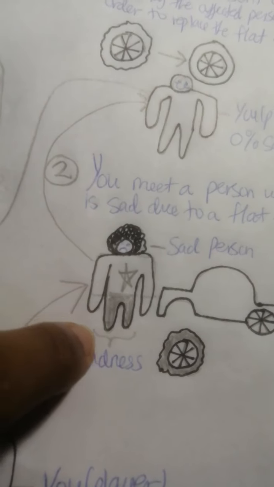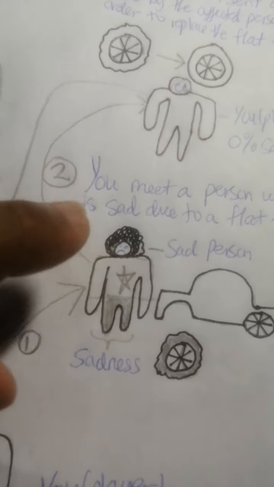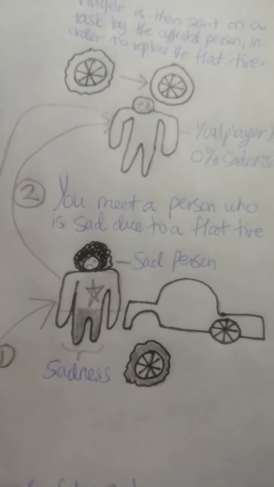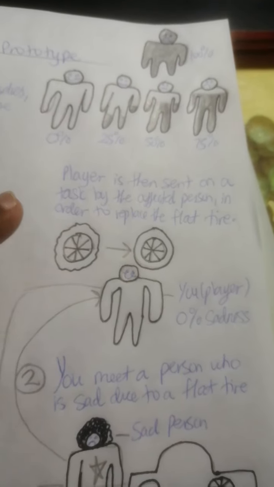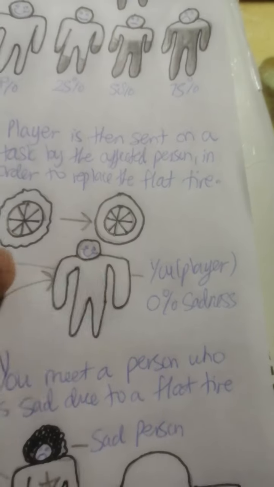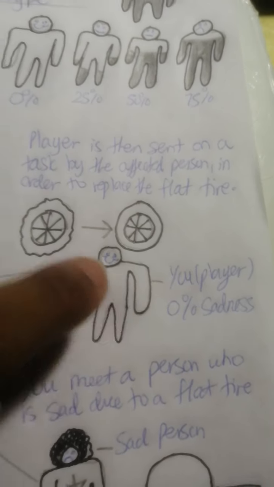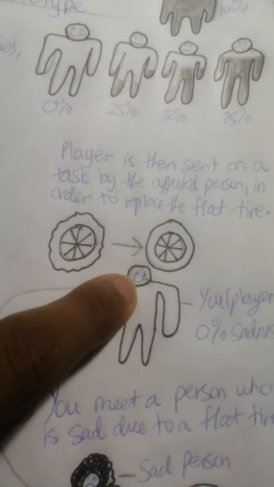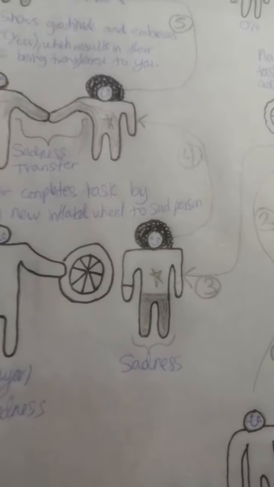You can see a sad person here. As you can see, this darkened version is the sadness. I just put a star on him, like a shirt, basically. The player is then sent on a task by the affected person in order to replace a flat tire. Again, this is you here with 0% sadness. As you can see, the difference between a flat tire and the inflated new tire, or new wheel rather.